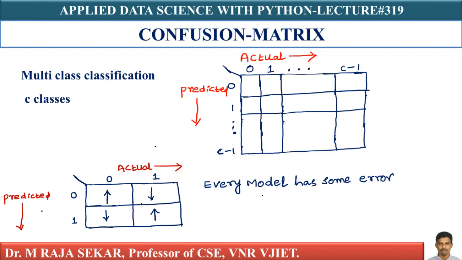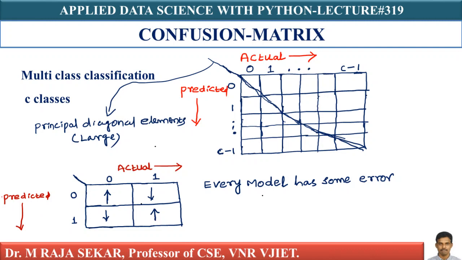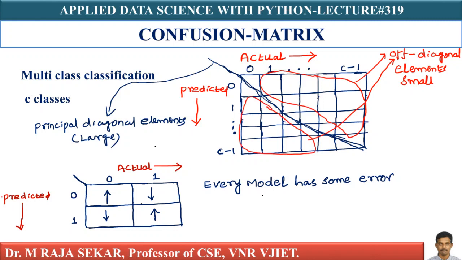Similarly, in a multi-class setting, all the principal diagonal values should be high. That's what I am saying here: principal diagonal elements should be high. Which one is the principal diagonal? This one is the principal diagonal. This is called principal diagonal elements, and the rest of the points which are not part of the diagonal are called off diagonal elements.